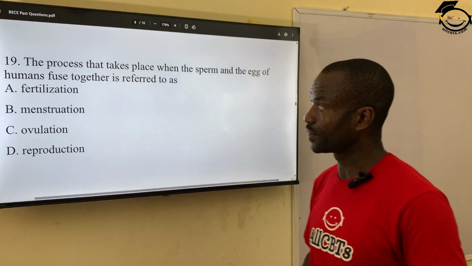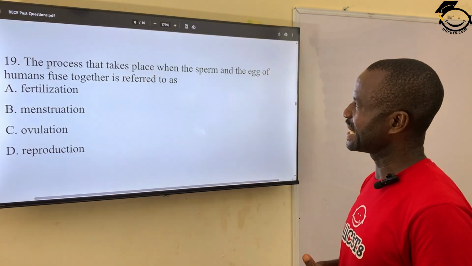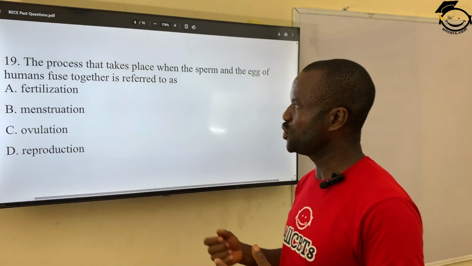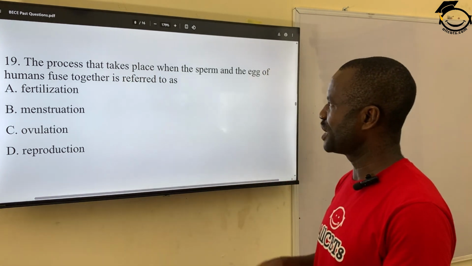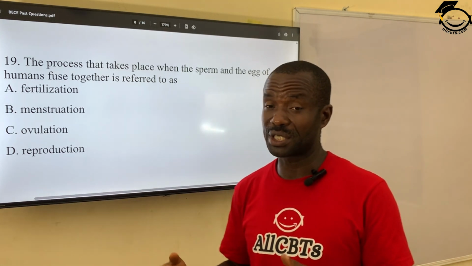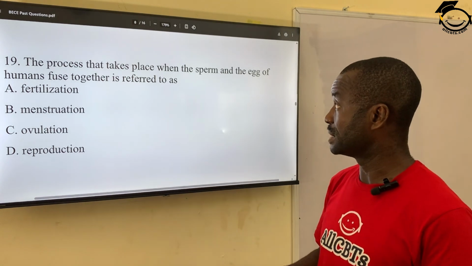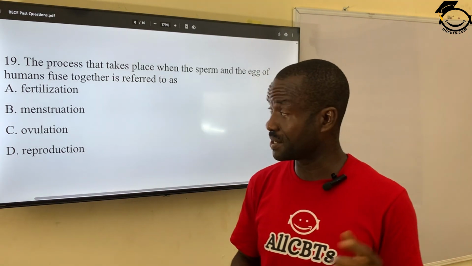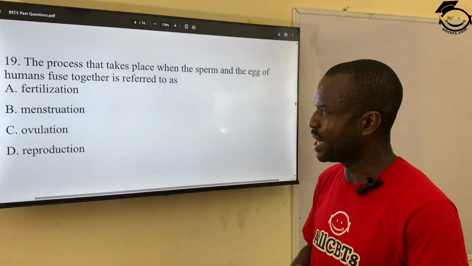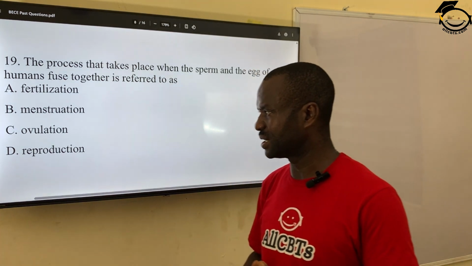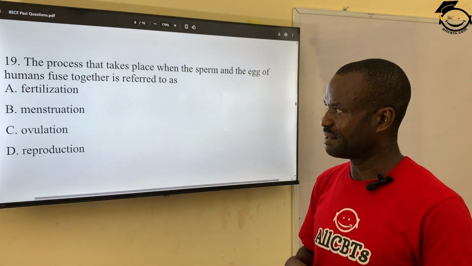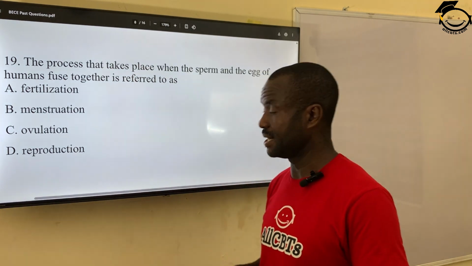Question 19. 19 says the process that takes place when the sperm and the eggs of human fuse together is referred to as A. Of course, you know, reproduction is where sexual reproduction takes place when the sperm is the male sex cell, while the egg is the female sex cell. When they come together, it's called A. Fertilization, B. Menstruation, C. Ovulation, and then D. Reproduction. The correct answer is fertilization. The correct answer is A.